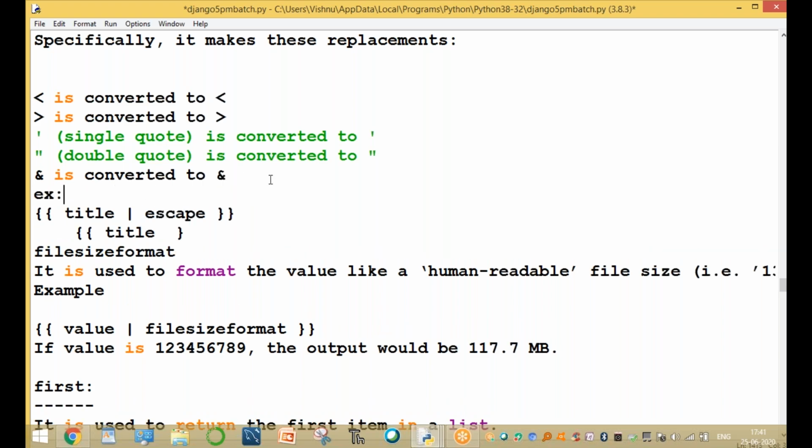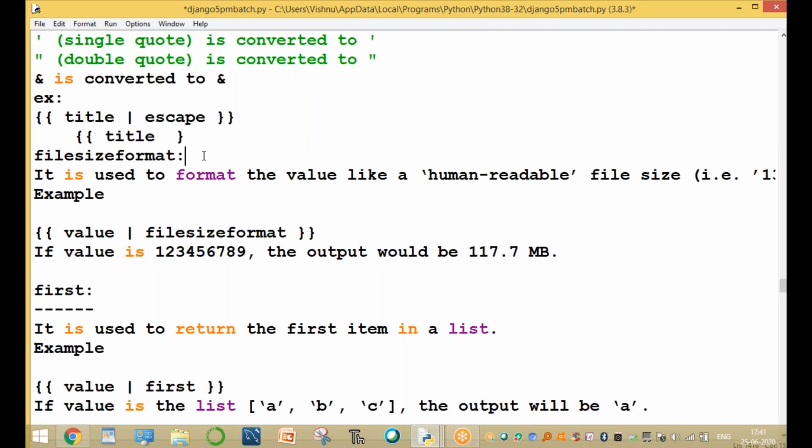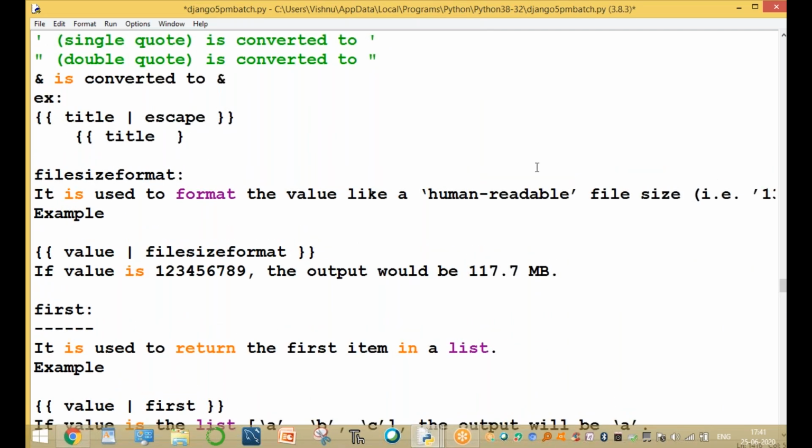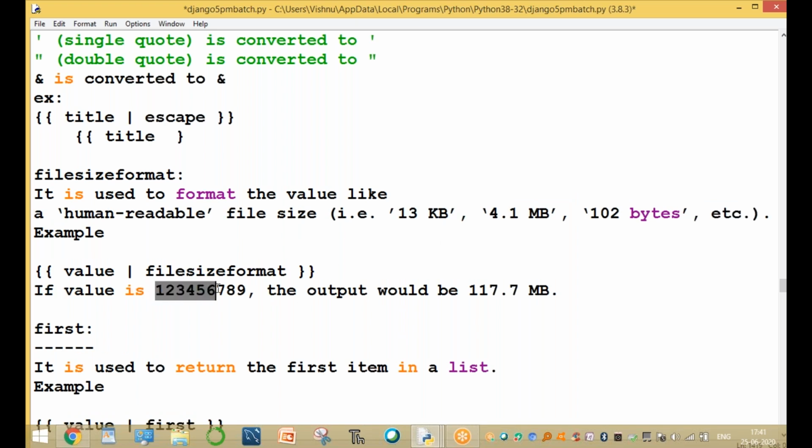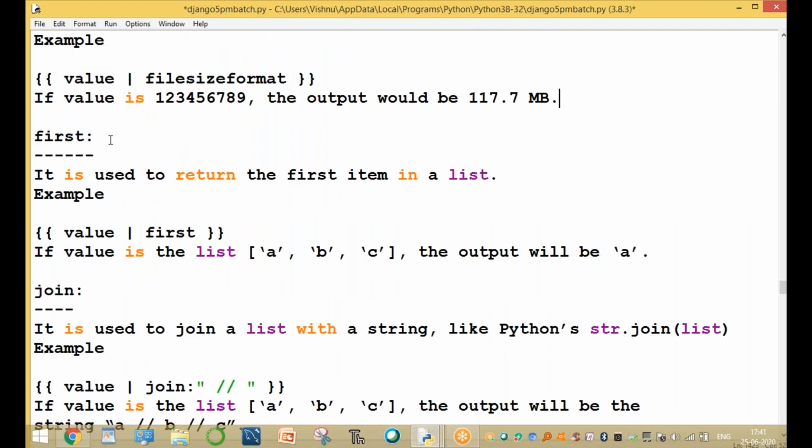Right. The next syntax is filesizeformat. It is used to get a value in a human readable form, where the size is, for example, 13 bytes, 14 bytes, or 10 bytes. The output will be how many bytes it occupied, like 117 MB or so. The output is that.